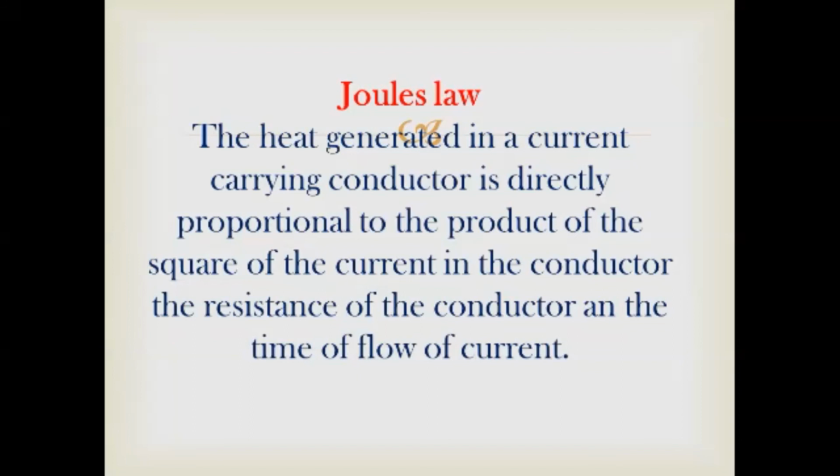The relation of these three with the conductor is known as Joule's law, and H is equal to I square RT. That is, the heat energy produced is equal to the square of the current, the resistance and the time of flow of the current through that conductor. Okay. Now just end the slides.